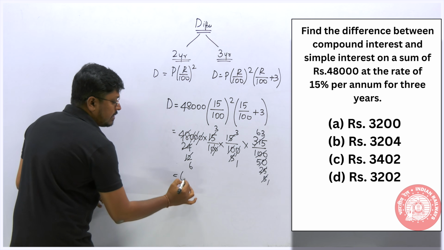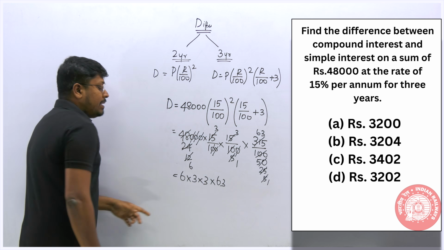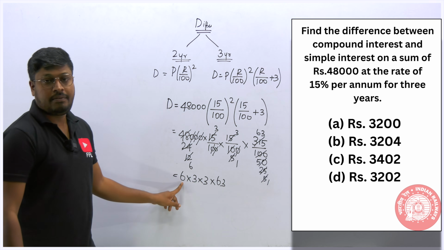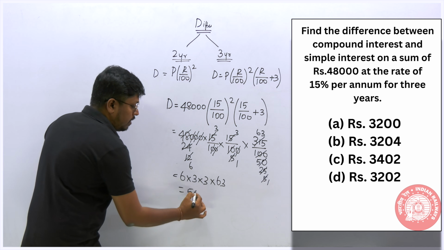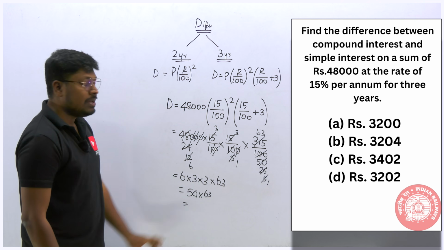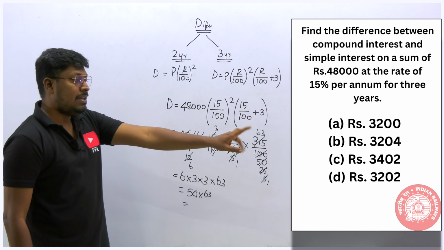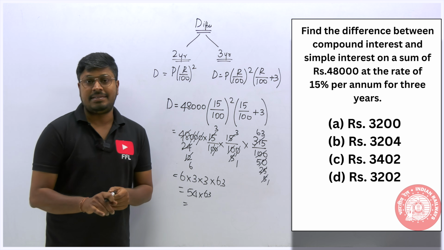So finally 6 into 3 into 3 into 63. So this will be 3 3s are 9, 9 6s are 54. So 54 into 63. So this will be 3, 4 6s are 30... 3402. So now look at the options. So option number C, 3402, is your answer, right?